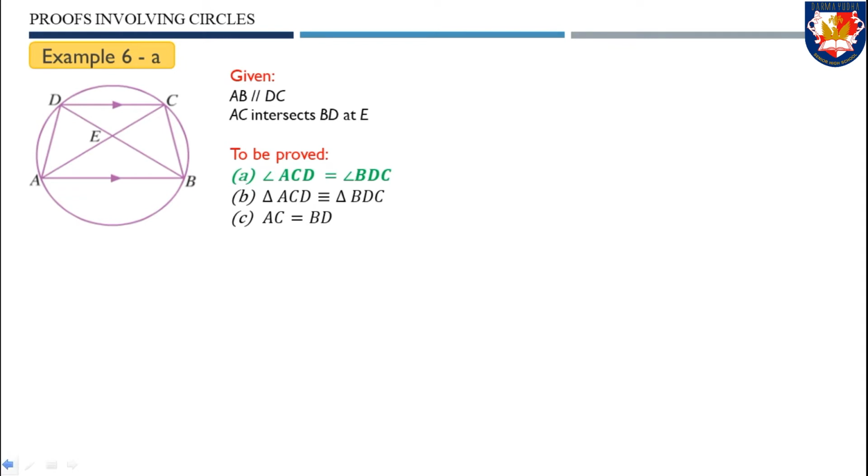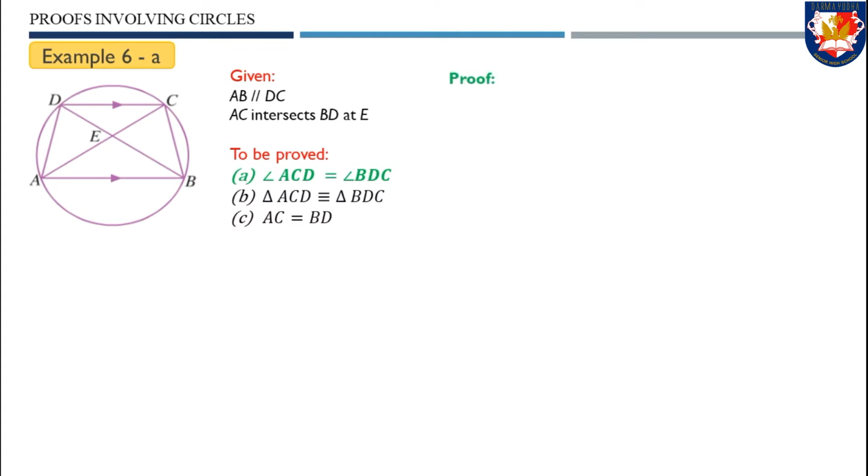Before we begin our proof, it is good to rewrite all the information from the question. In the question we are given that AB is parallel to DC, and AC intersects BD at E, and in this part we need to prove that angle ACD equals angle BDC.